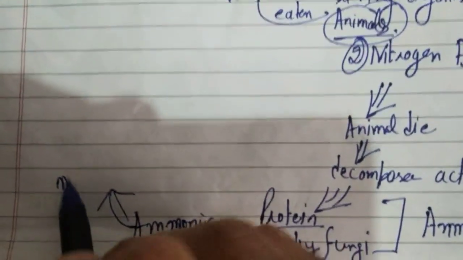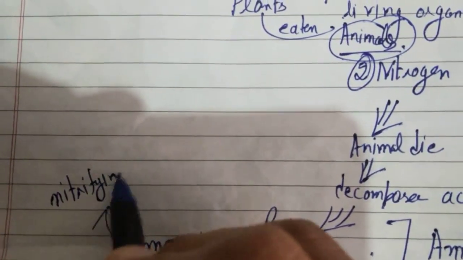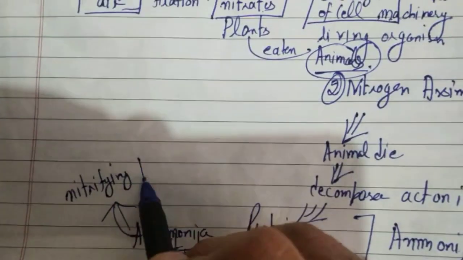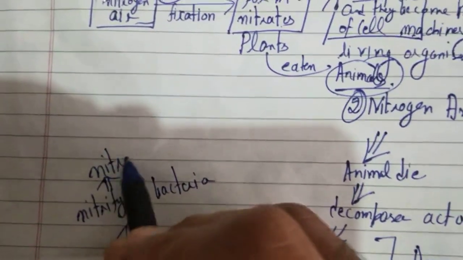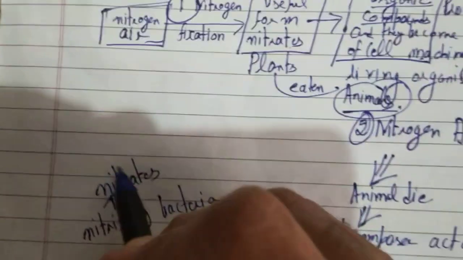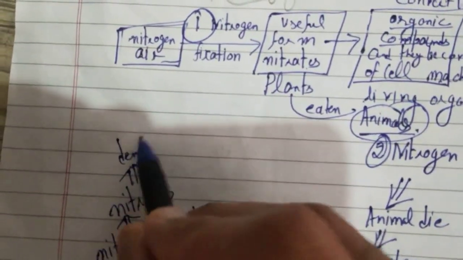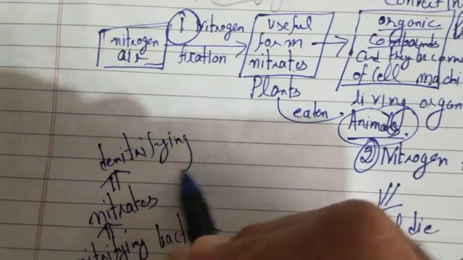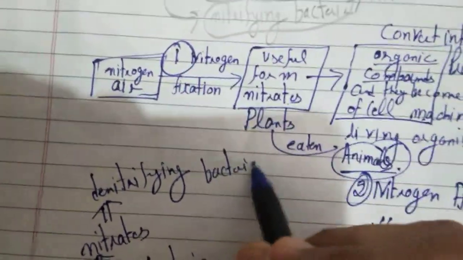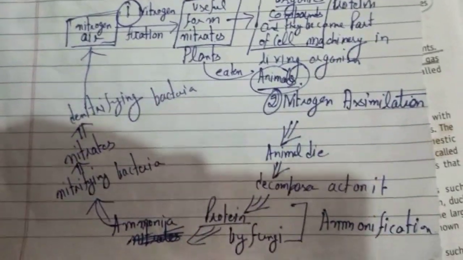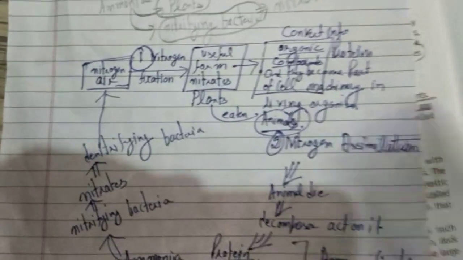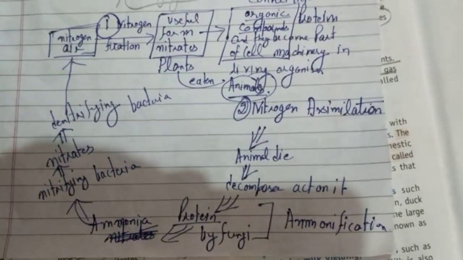Now ammonia has been prepared. On this ammonia, nitrifying bacteria will act and convert it into nitrates. And on these nitrates, denitrifying bacteria will act and convert them to atmospheric nitrogen. So this is a cycle that has been made. You can draw the diagram of the same with your own common sense.